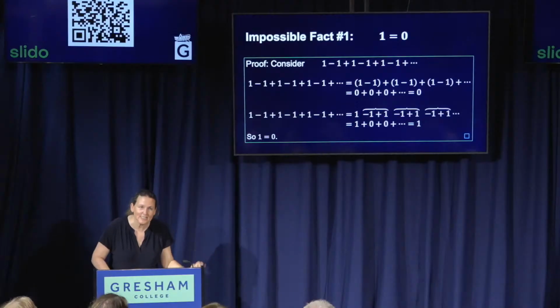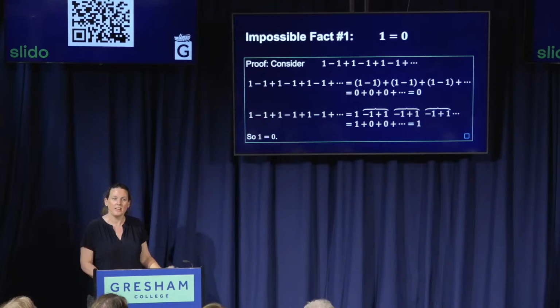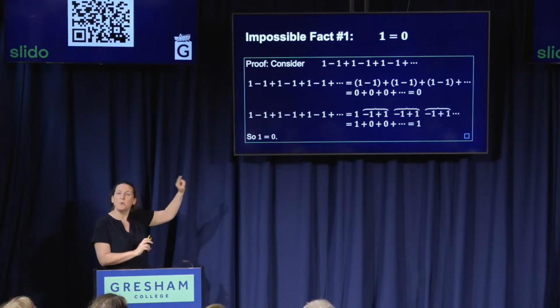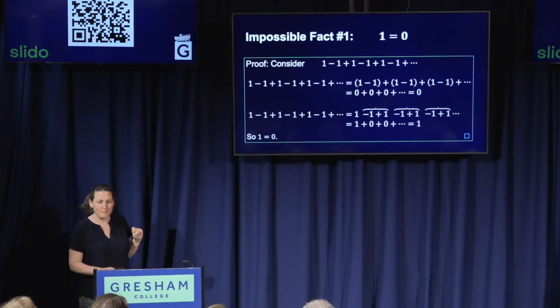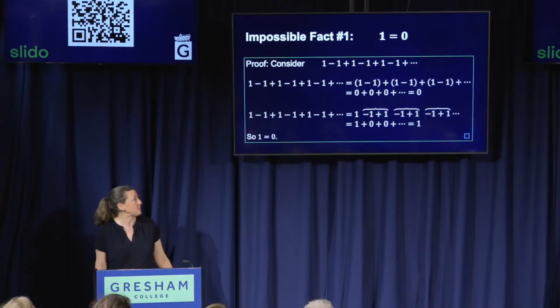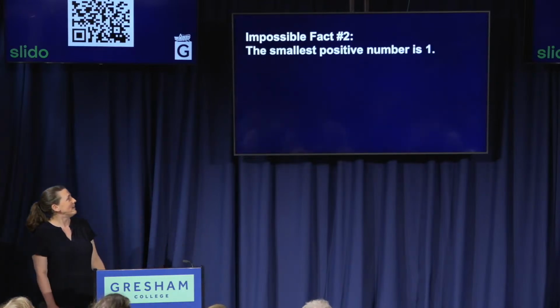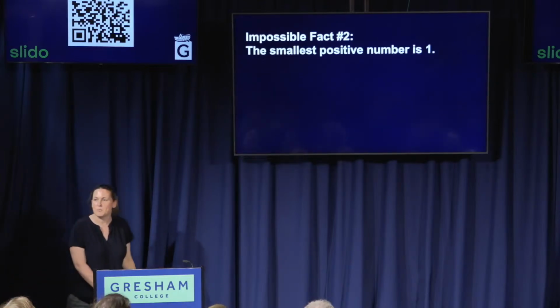Just in case you're not entirely convinced, I will give you actually a couple more proofs of this as we go along. As I say, I'm not going to tell you exactly why this doesn't work right now, but we might suspect something murky is going on with these dots. That they hide a lot of problems. So we'll come back and think more about infinite series later on. But let's have our second impossible fact. The smallest positive number is 1.